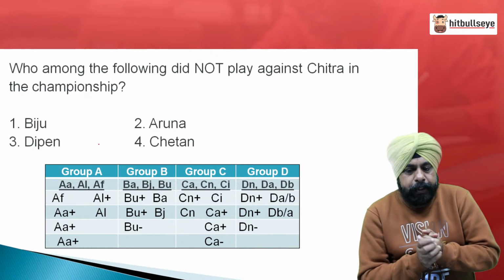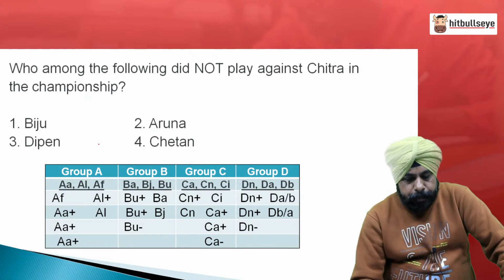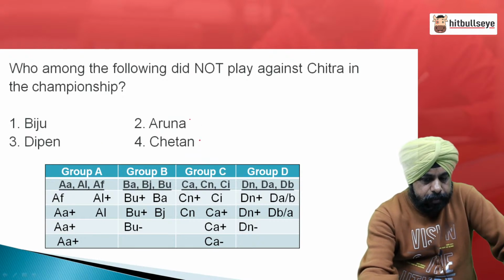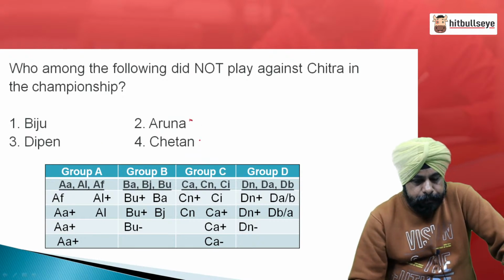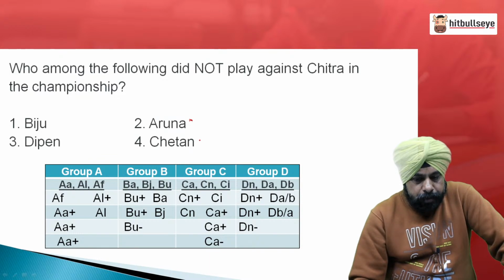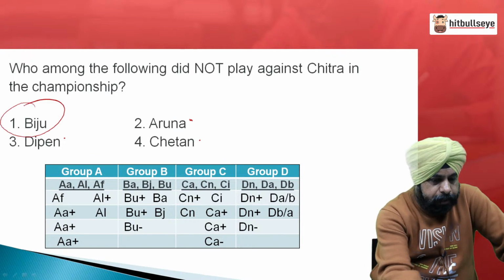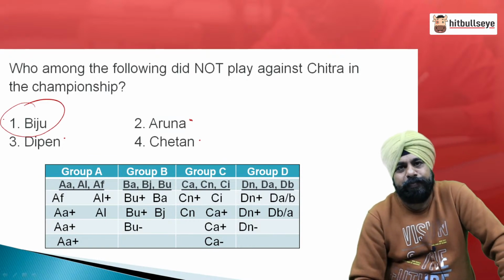Who among the following did not play against Chitra in the championship? Chitra played with the Chetan in the group stage, they played in the finals. Chitra and Deepan played in the semi-finals. So, Chitra did not play against Biju.